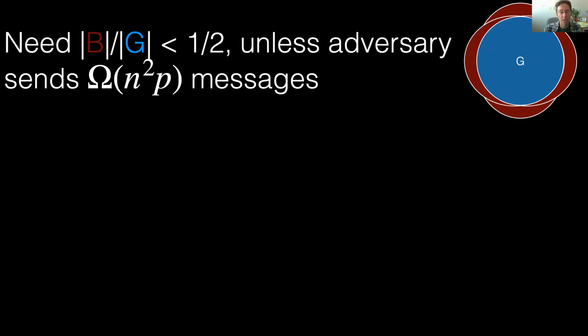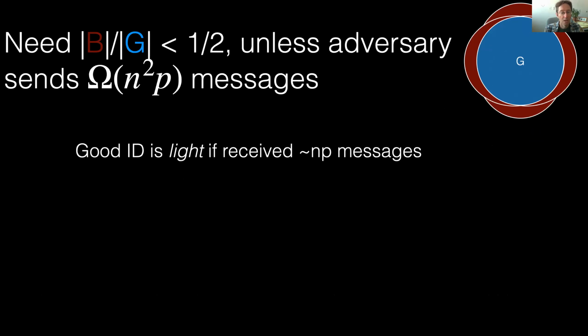So what we need here is that we want B by G to be less than 1/2 unless the adversary sends omega of n squared times P messages. Our algorithm will make use of these other non-active IDs, and we'll call a good ID light if it received about n times P messages. So not too much more than the number of messages that it would have received if it only received things from good active IDs.